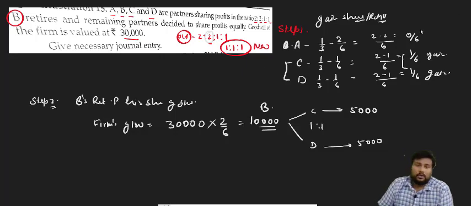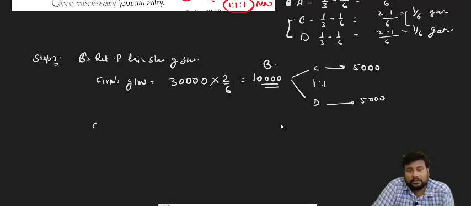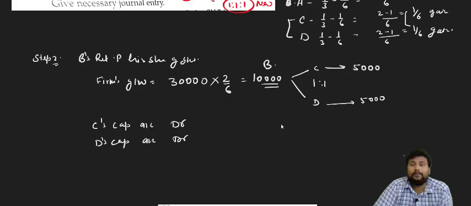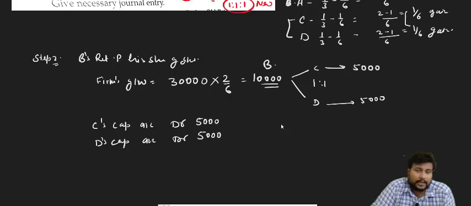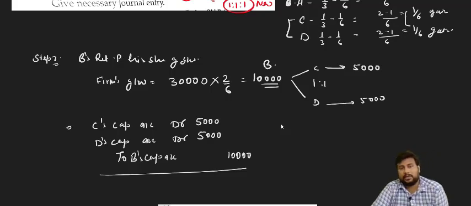So who is the gaining partner? C and D. So what entry will we pass? C's capital account debit, D's capital account debit, because they are gaining partners, and gaining partners will be debited. So how much will they give? 5,000 and 5,000. And how much will B as a retiring partner receive? 10,000. 5,000, 5,000, 10,000. Okay.